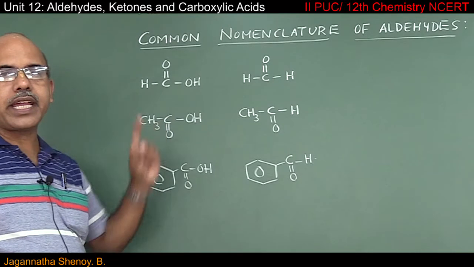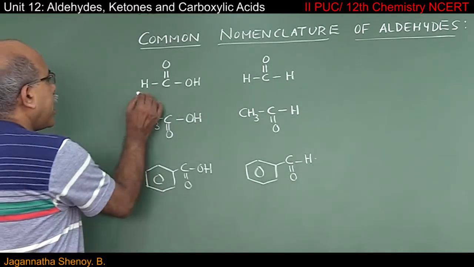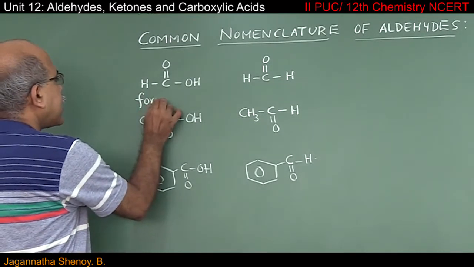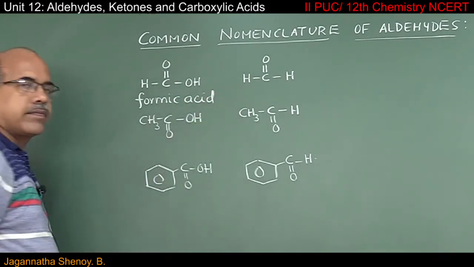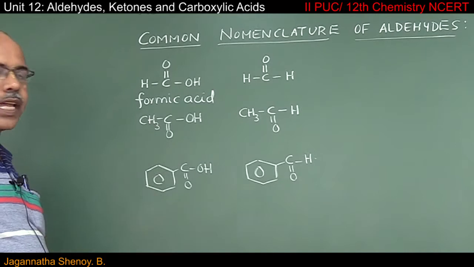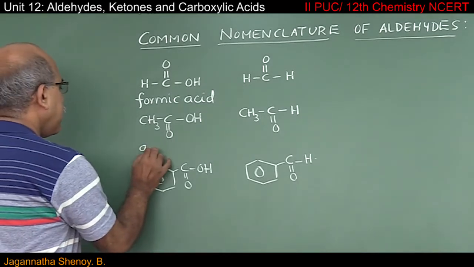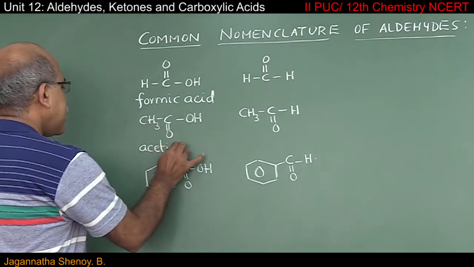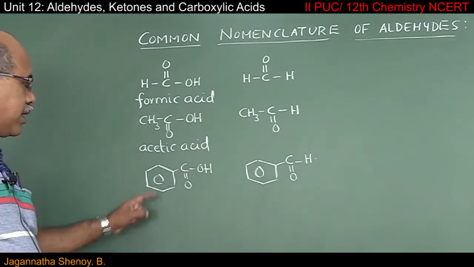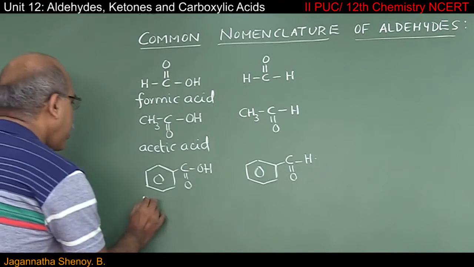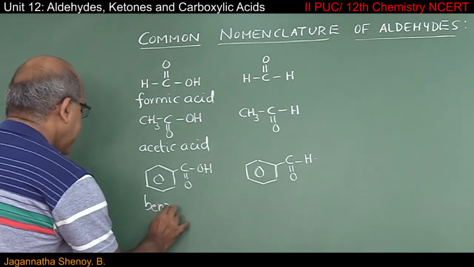This carboxylic acid has a common name, formic acid. This carboxylic acid has common name, acetic acid, and this one is called benzoic acid.